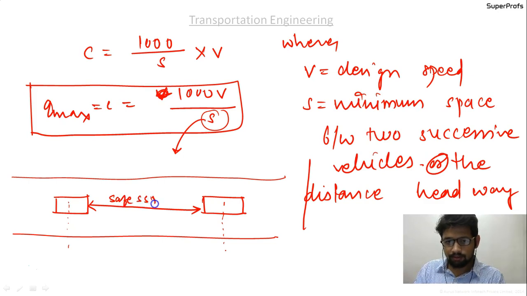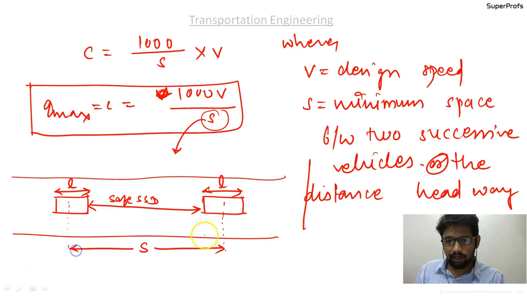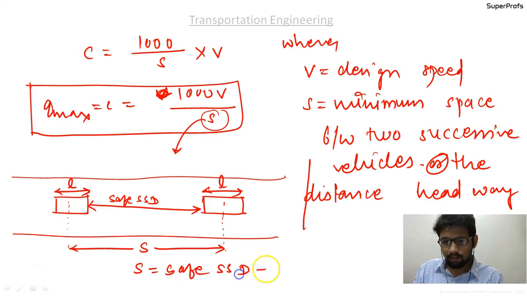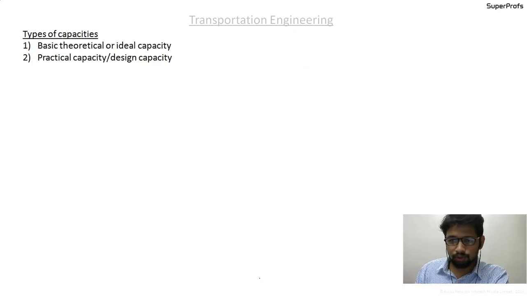SSD. And L is the length of each of the vehicles, or usually the length of rigid wheelbase. And this is the S distance. So S is equal to safe SSD plus small l, where small l, you know what is safe SSD, it varies from situation to situation.